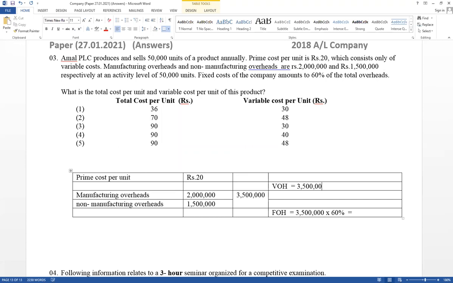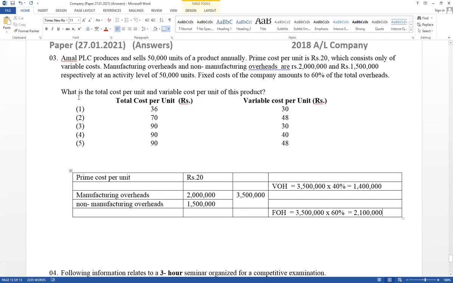This is at an activity level of 50,000. Variable overheads: 3.5 million into 40% equals 1.4 million, and 3.5 million into 60% equals 2.1 million. These are the variable and fixed overheads. Total overhead equals 3.5 million, relevant for 50,000 quantity.